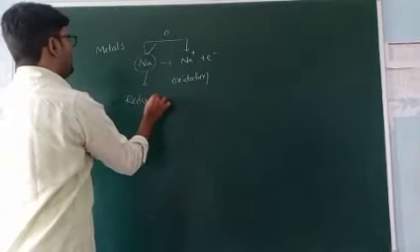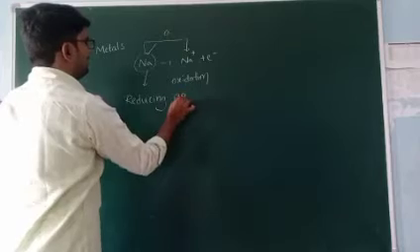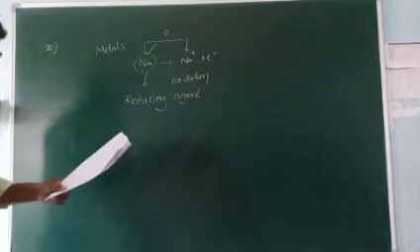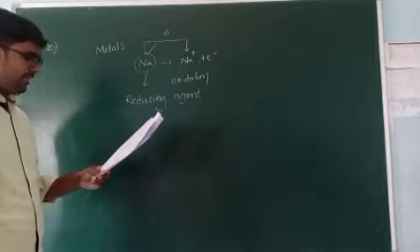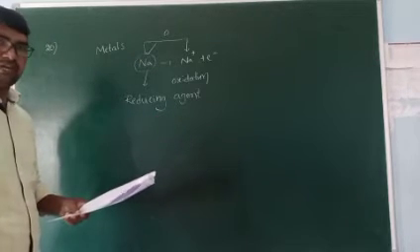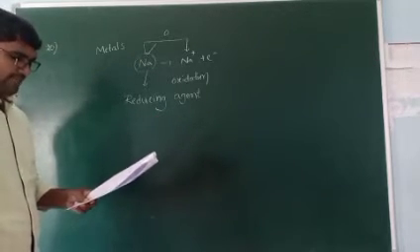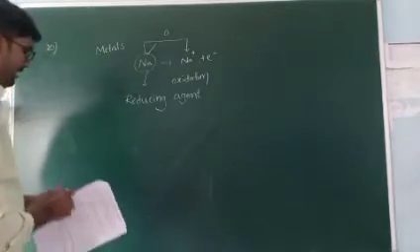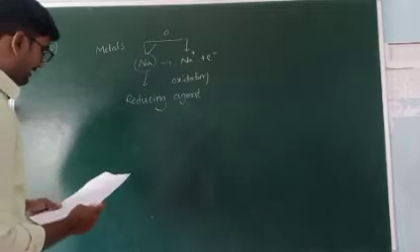So in the 20th one, alkali metals have negative reduction potential and hence they behave as reducing agents.